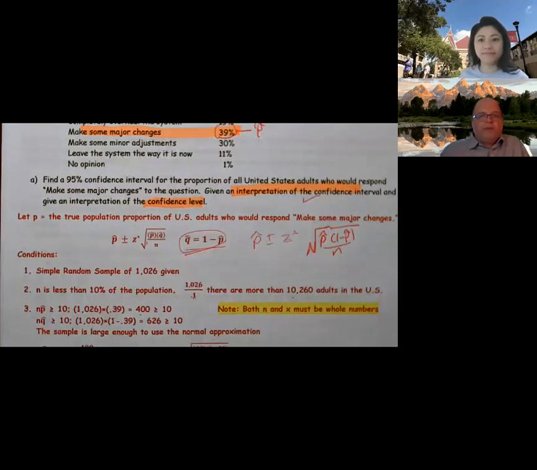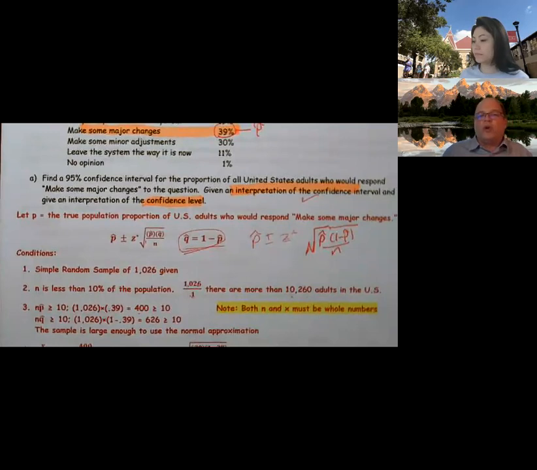Anyway, if we'd had 400.3, we would have rounded down. So that's the way I would have approached that. And so in this case, both things qualified, so the sample is large enough to use the normal approximation. Essentially, we're using the normal approximation for the binomial because you're working with a proportion. So consequently, this is technically a binomial, but because we say the sample is large enough, we get to use a normal.